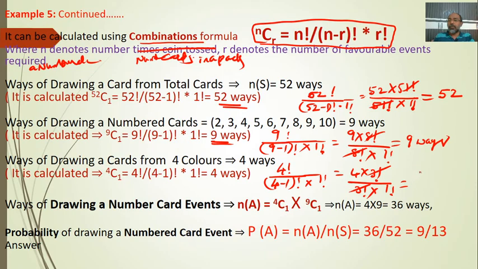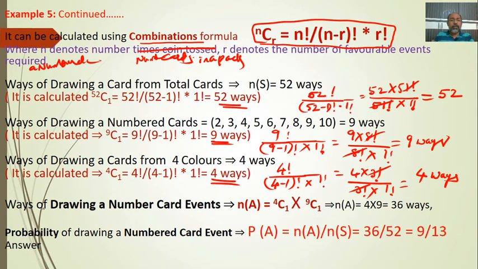Then 4 by 1 is nothing other than 4 ways. So drawing a color card from the 4 existing colors is 4 ways.